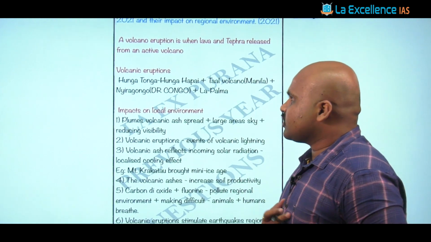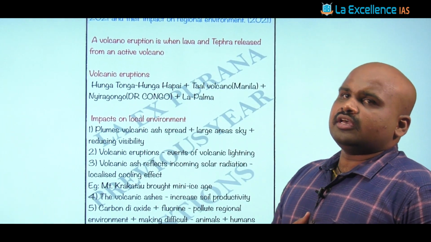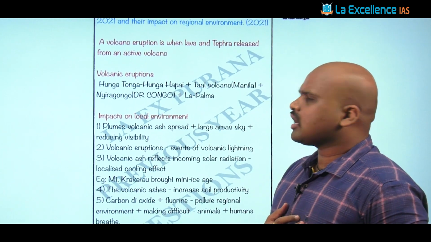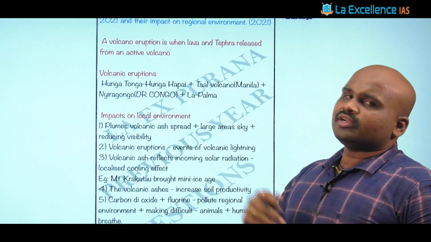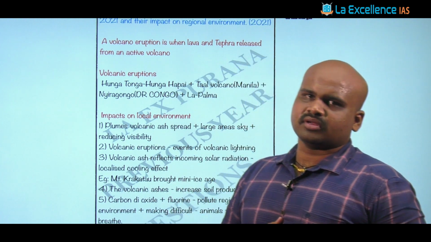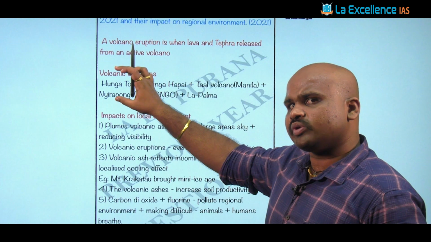And once we discuss this, then we talk about the various volcanic eruptions that occurred in this year. That 2021, Hunga Tonga, then Taal volcano, right, La Palma, all these are different kinds of volcanic eruptions that occurred in 2021. And this question was part of the 2021 GS1 paper, right? So once we have discussed, this is a factual base that you need to understand and you need to write.